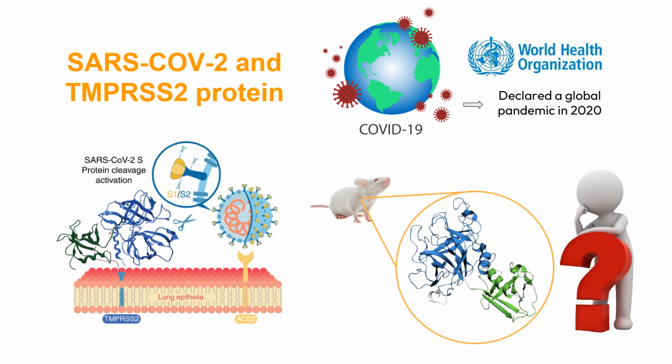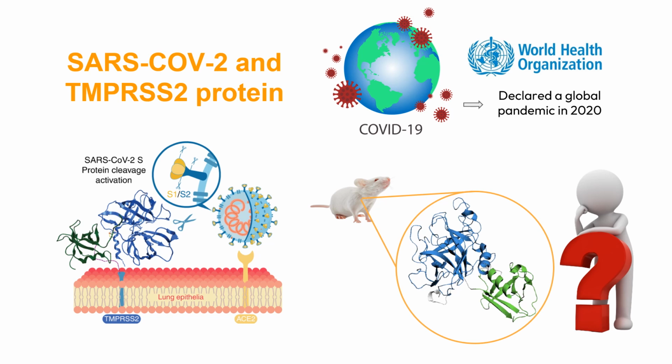The unprecedented outbreak of SARS-CoV-2 required a series of structural studies related to transmembrane serine protease type 2 due to its importance in viral infection.